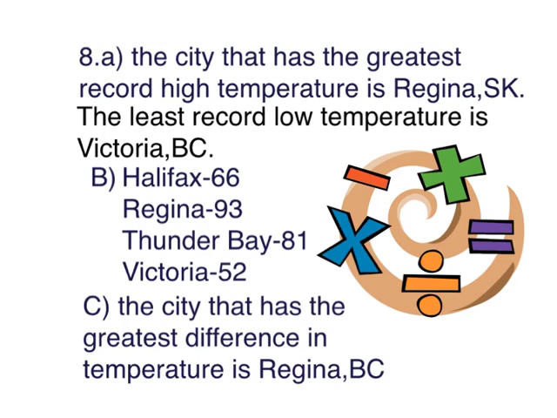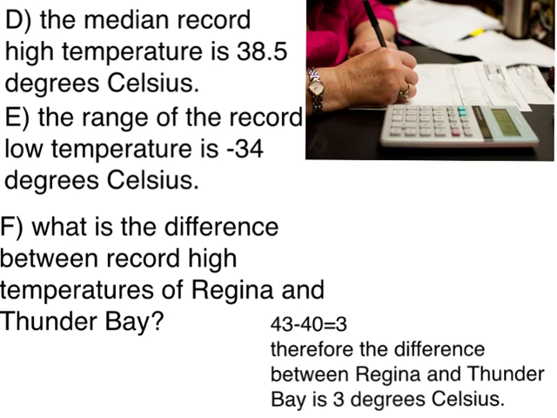For C, it was which city has the greatest difference in temperatures. The city that has the greatest difference in temperatures is Regina. We know that because, as you can see right there, it's 93, which is the highest difference in temperature. For D, the median record high temperature is 38.5 degrees Celsius.